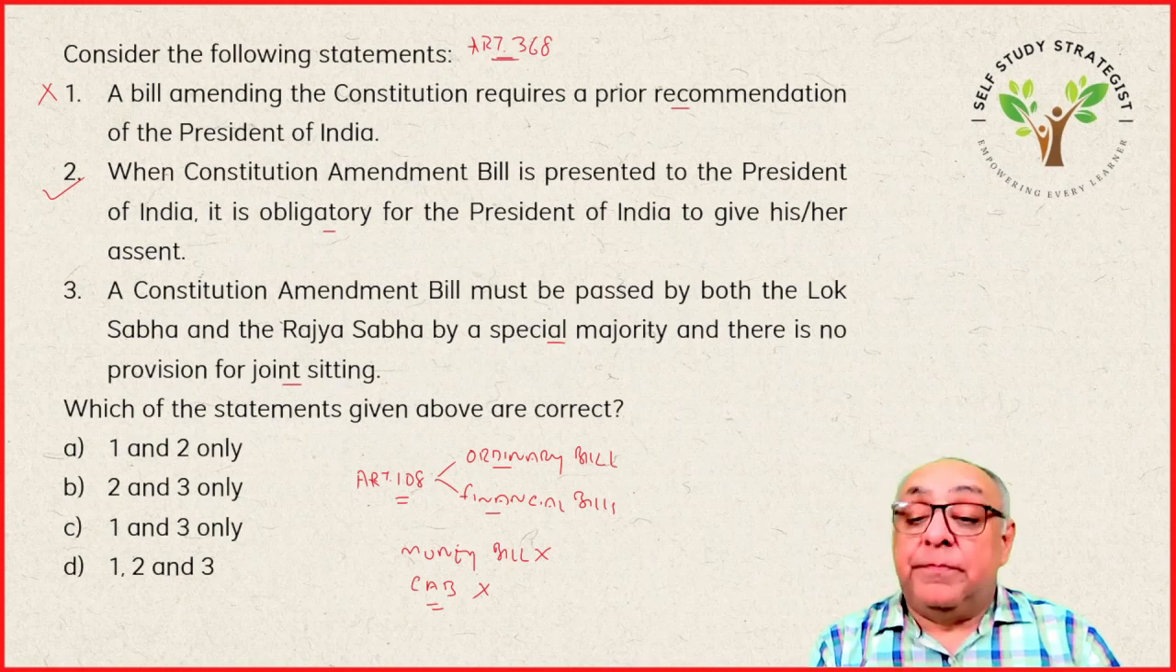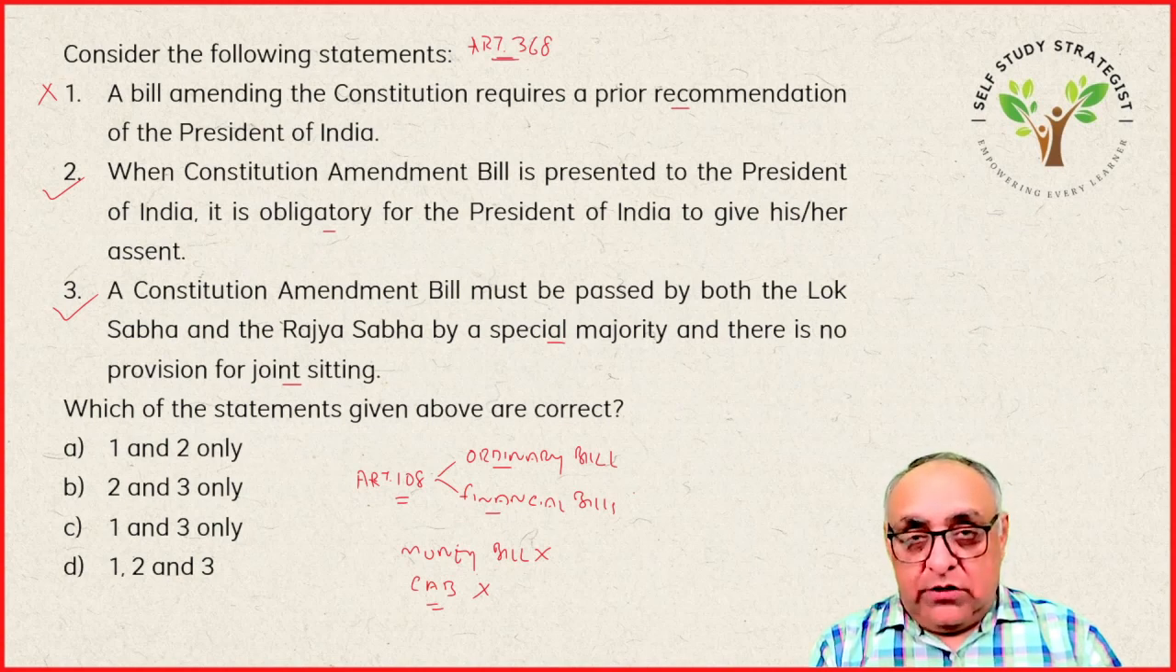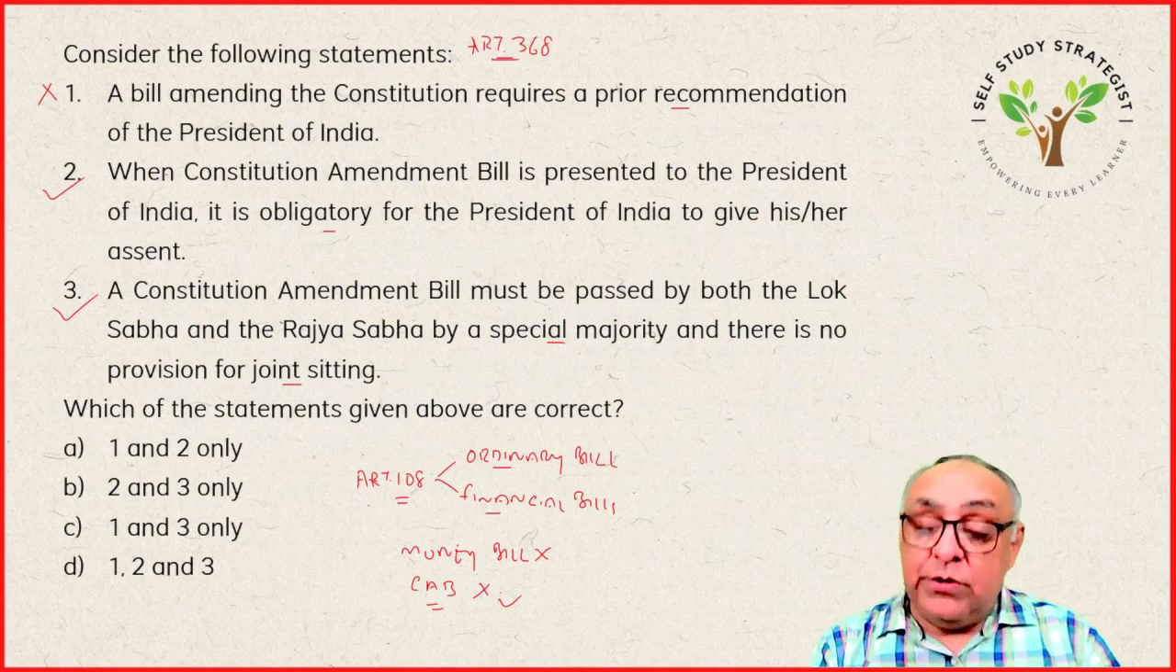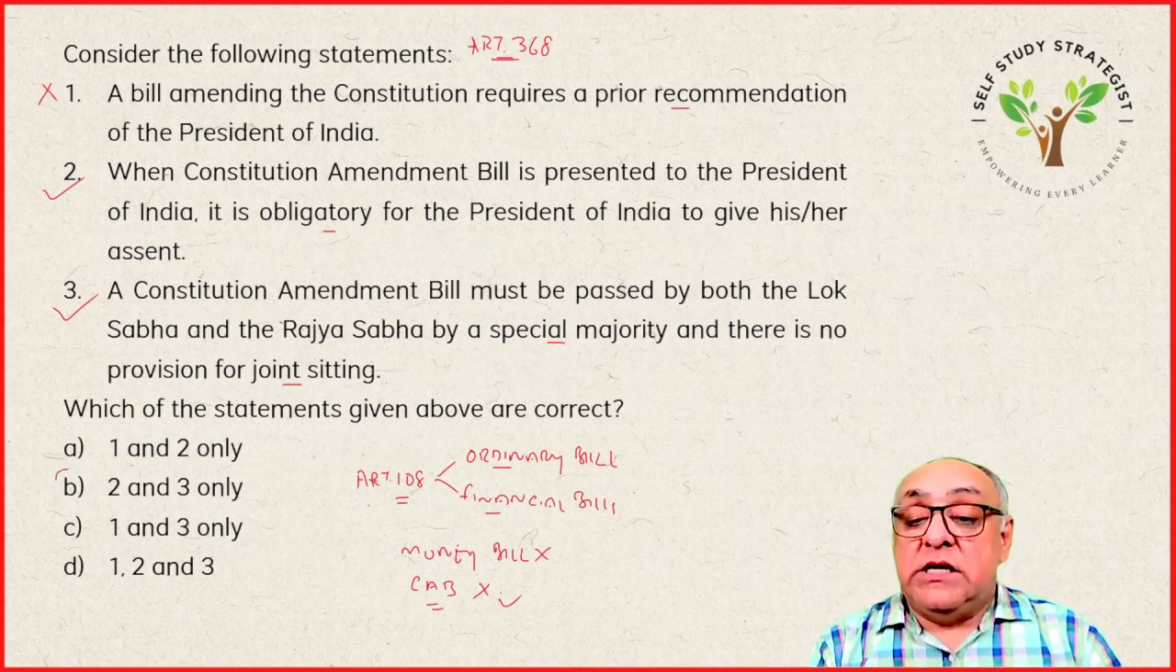So this is correct. A constitution amendment bill must be passed by both the Lok Sabha and the Rajya Sabha by a special majority, and there is no provision for joint sitting. This is also correct, as I have just told you that a special majority is required: majority of the total membership of the house and majority of 2/3 members present and voting, which is known as a special majority, and there is no provision for joint sitting, okay, in case of the constitution amendment bill and money bill, as I have already told you. So it means the answer here is B. 2 and 3 are correct.